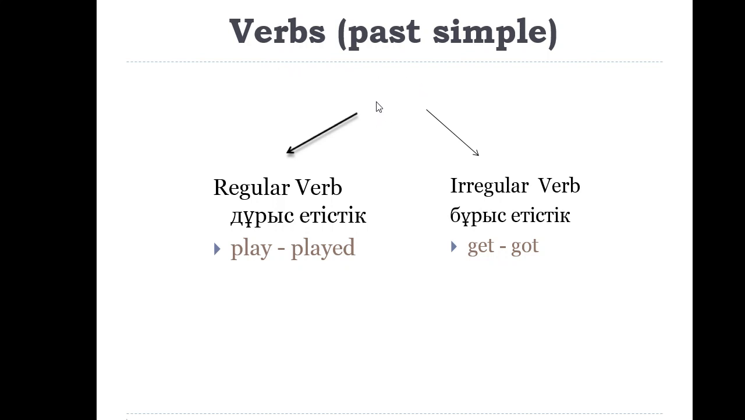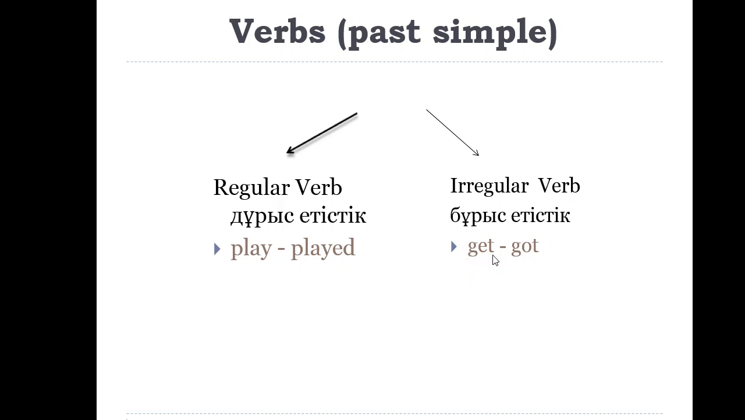So verb two, it is the second column in the irregular verb list. So we have two kinds of verbs. A regular verb деген етістік, yeah. The first is regular verb, дұрыс етістік, and the second is irregular verb, бұрыс етістік. So for example, regular verb, it's the verb when we add ed at the end. But irregular verb, it changes fully.